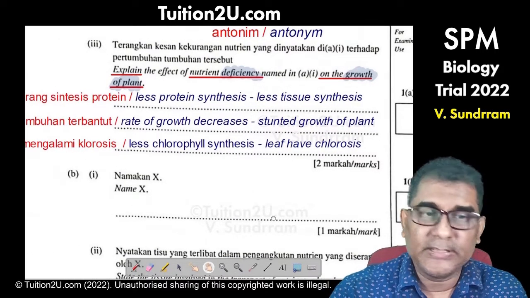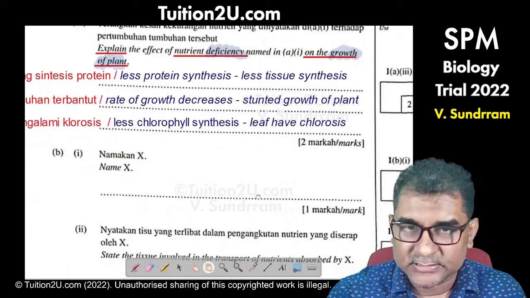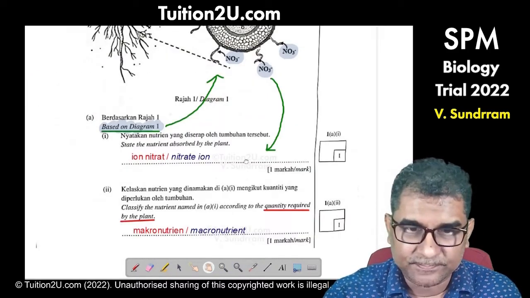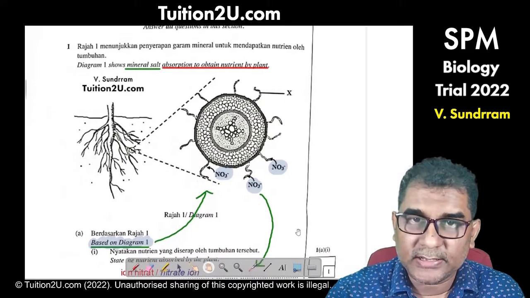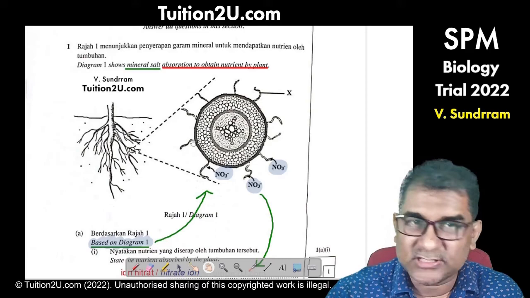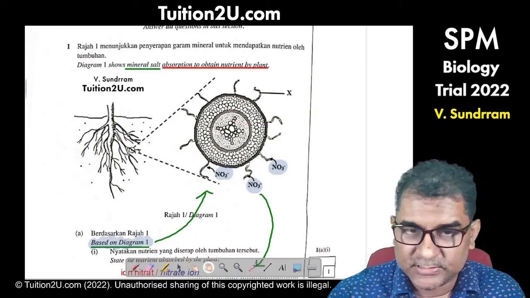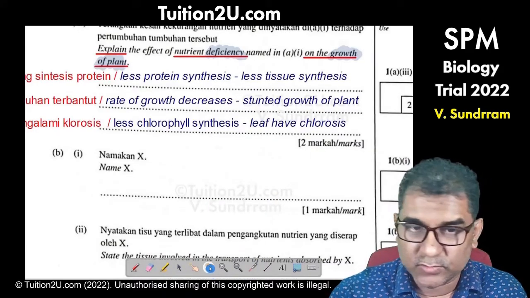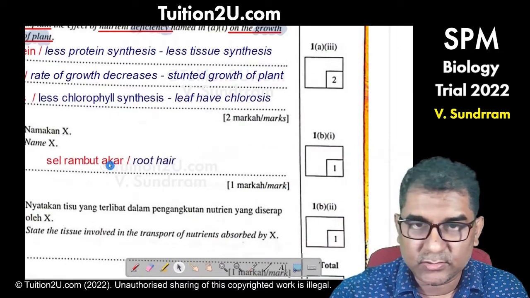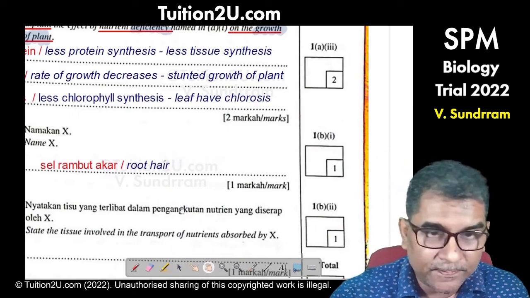Question B1. Name X. So we have to go back to the diagram and look at what X is. Looking at X is quite obvious. This is root hair. If this is the cross section of the root, all of these structures must be the root hair. So that's a bonus question. So we can just write the answer. This is root hair. So that's a bonus 1 mark.